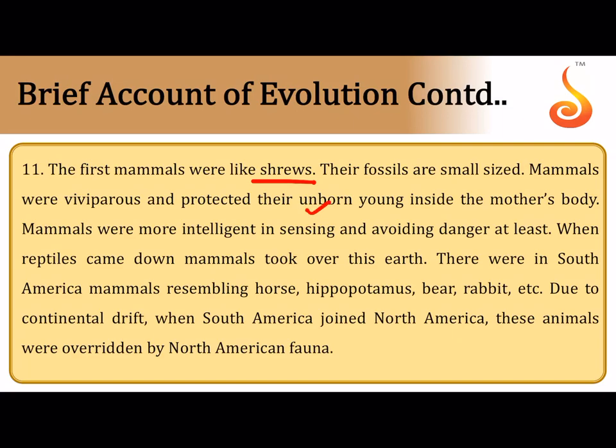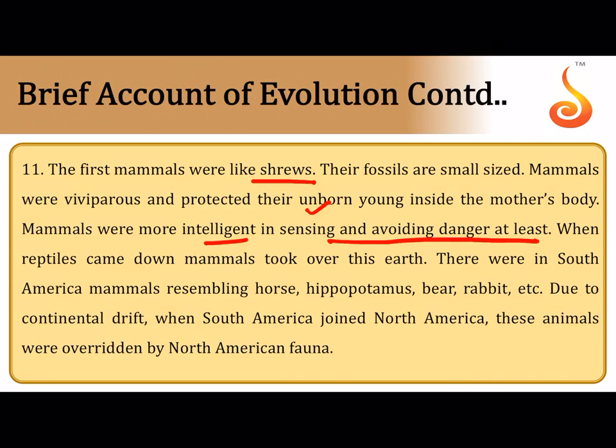They're very good in protecting their unborn young, because the unborn young is not inside the egg outside the mother's body, but it is sitting inside the mother's body in the womb, well protected. So mammals were also very clever and intelligent in sensing and avoiding danger, at least. That's why probably we are so successful on this planet today.